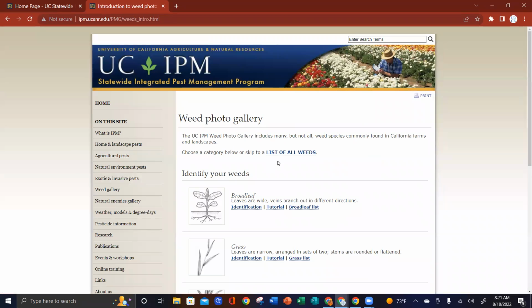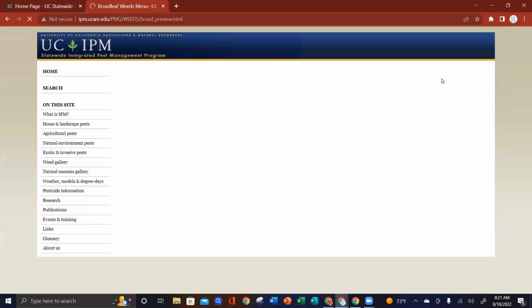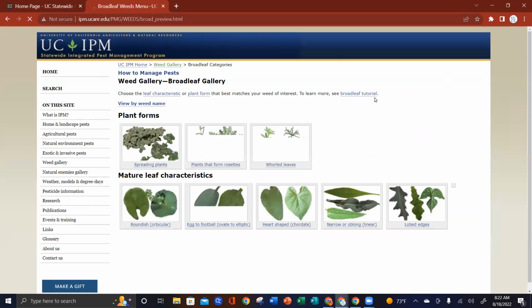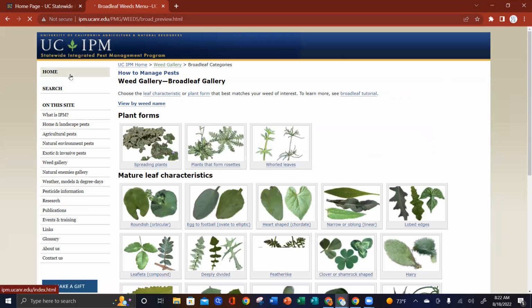This weed gallery is really great for homeowners. If you go to something like broadleaf identification, it has really great photos and tips to walk you through identifying some of the weeds that you might have in your yard. And just like anything with pest management, and weeds are pests too in this case, proper identification is the key to using the right kind of treatment.